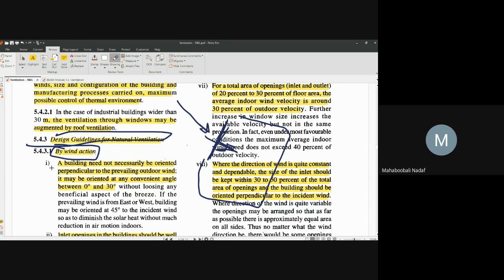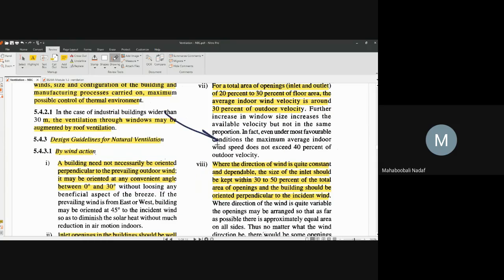Okay, see, design guidelines for wind action. Total 20 to 25 guidelines are given. Remembering only 10 is also sufficient. Building orientation should be within 0 to 30 degrees to the wind. If the wind is coming, perpendicular is the best, which is 90 degrees. Otherwise, you can also fix the window in this direction, that is also possible. So within 0 to 30 degrees inclination, you will get good ventilation. That is the first point.